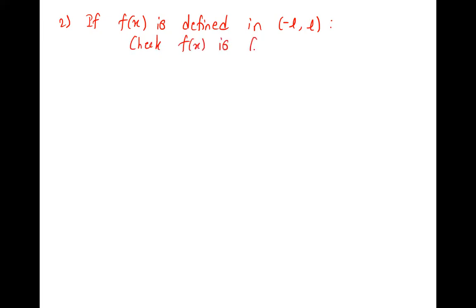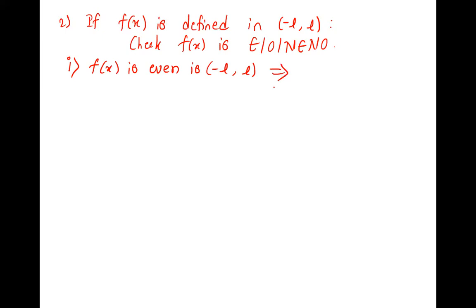The next interval, what is the next interval? Minus L to L. Perfect. So if f of x is defined in the interval minus L to L, what is your first job? Even, odd. Right. First check whether the function f of x is even or odd or neither even nor odd. Suppose you have checked and the function f of x is even in minus L to L. So what is 0 here? bn. Right, bn is directly 0.